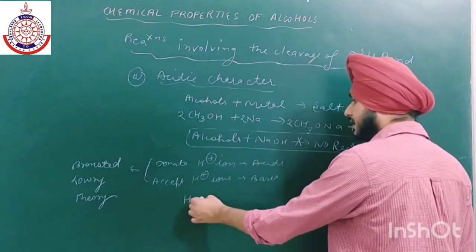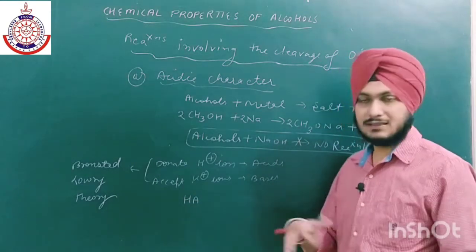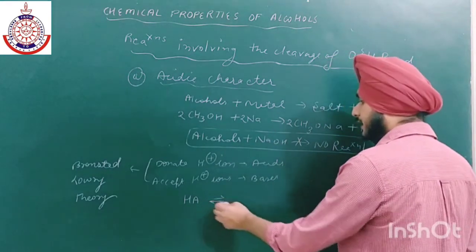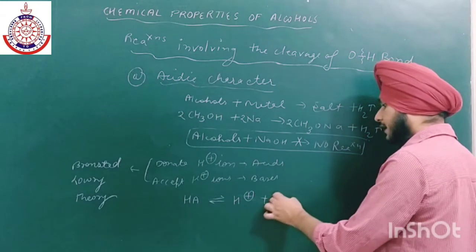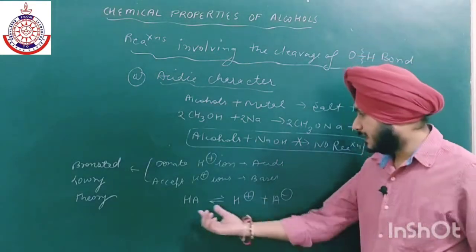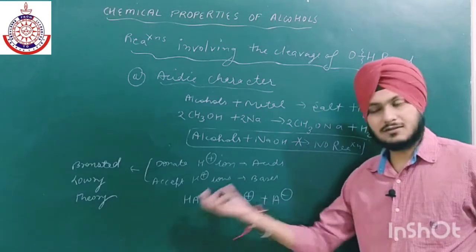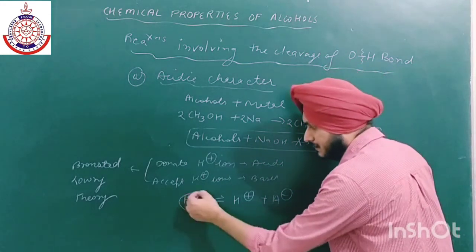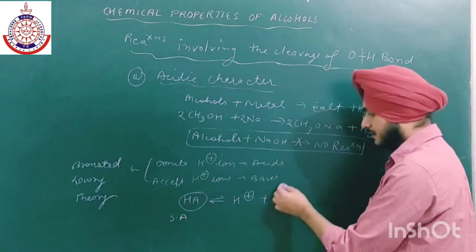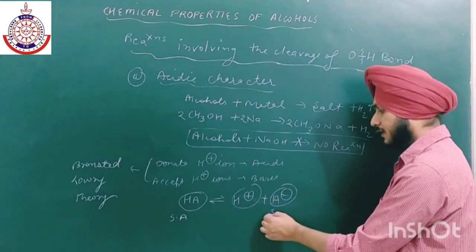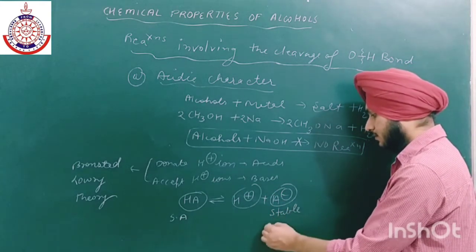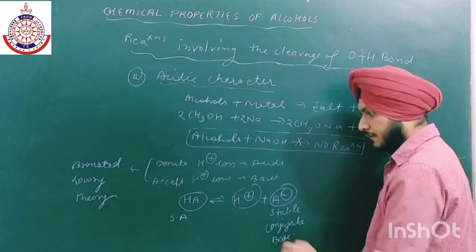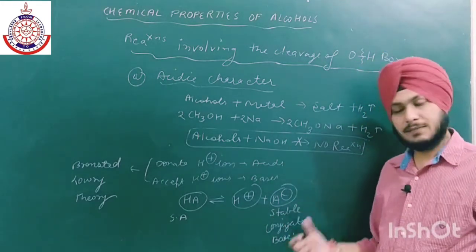Let us say HA is an acid, and it can easily give H positive and A negative if it is strong. Or we can say that if the forward reaction is more favored, then it is a strong acid, or the products which are formed are stable. So a strong acid always has a stable conjugate base. If it wants to be strong, then its conjugate base should be stable.